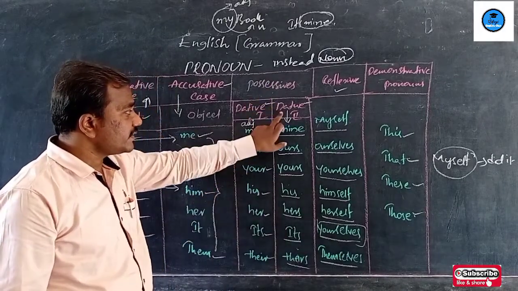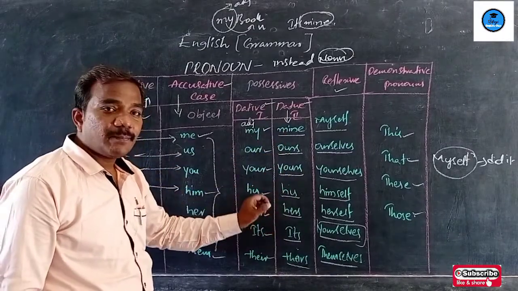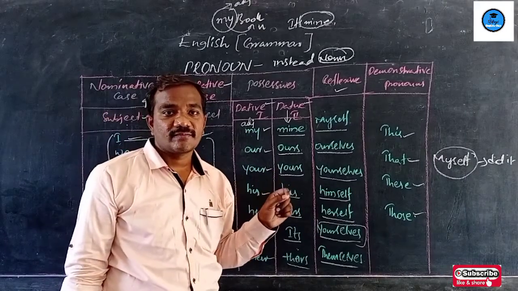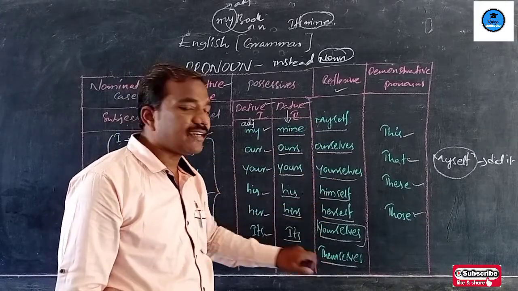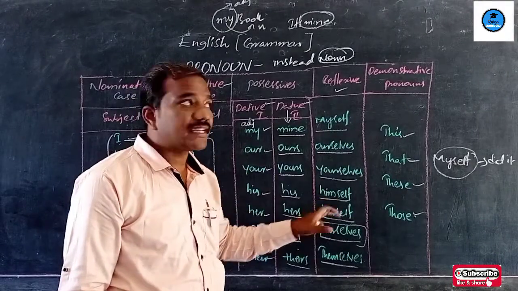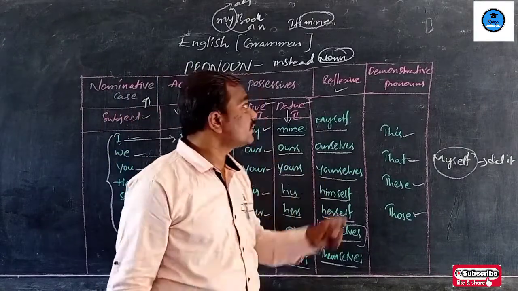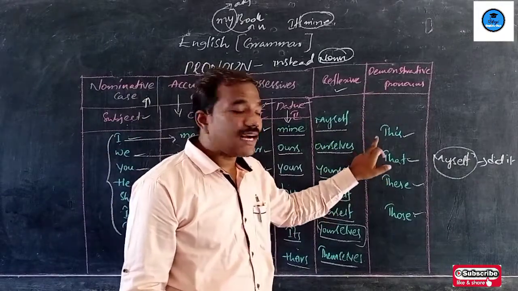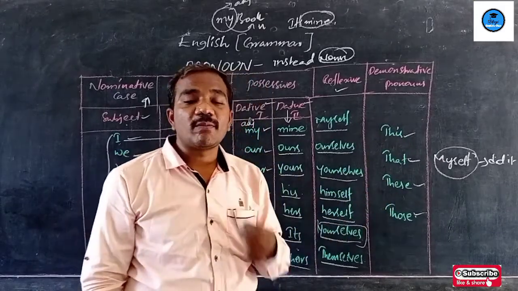Whereas possessive dative two can be used as a real pronoun, and these words come at the end of the sentence. And reflexive pronouns are myself, ourselves, yourself, himself, herself, and themselves. The words ending with self and selves are reflexive pronouns. Keep in mind that a sentence will not begin with a reflexive pronoun. Next, demonstrative pronouns are this, that, these, those. These words can be used to demonstrate anything.